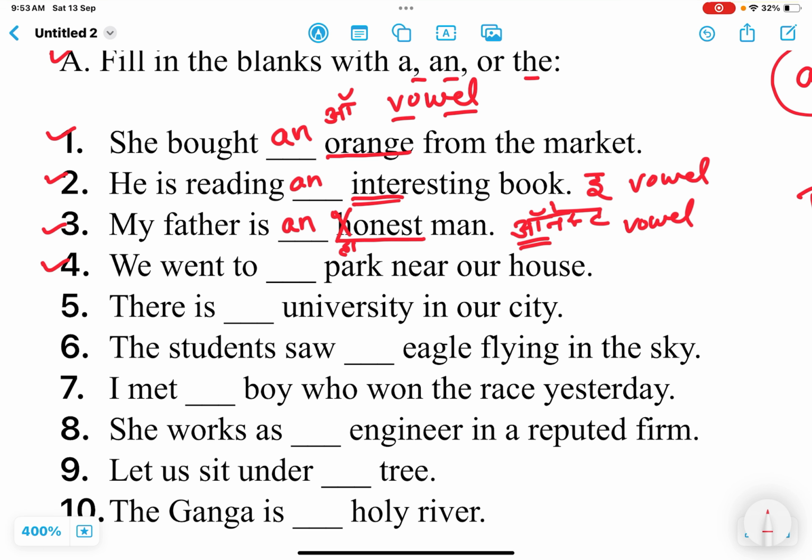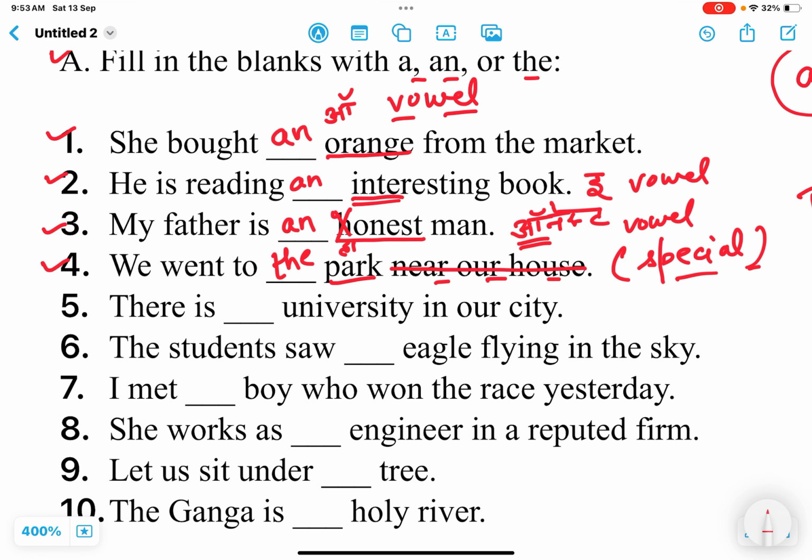Next one is: we went to dash park near our house. Now see, here is a park, but which park? That is near our house. So this one is a special park, not any park, but it is talking about a special park. The park, that one that is near their house. So we went to the park. When it is a special noun, we use the.